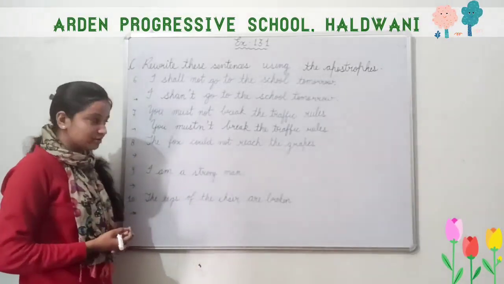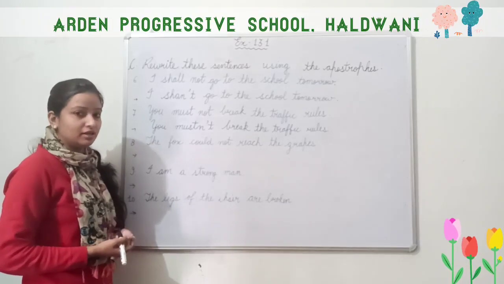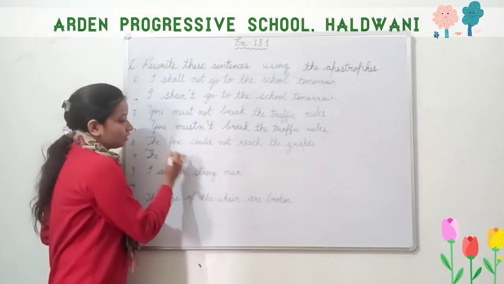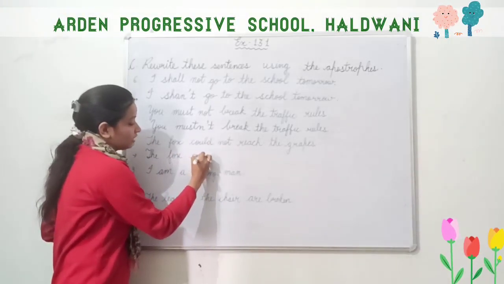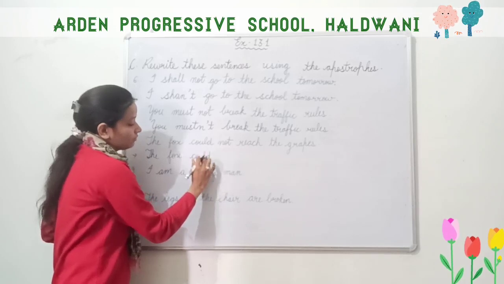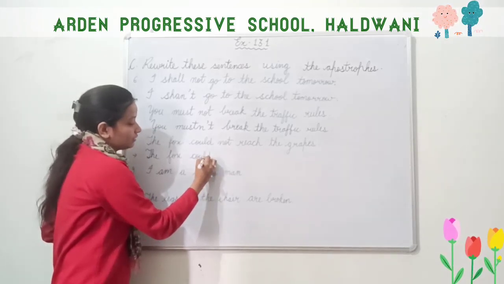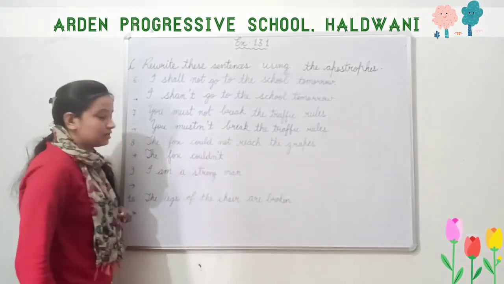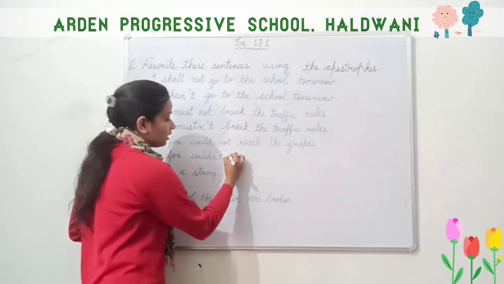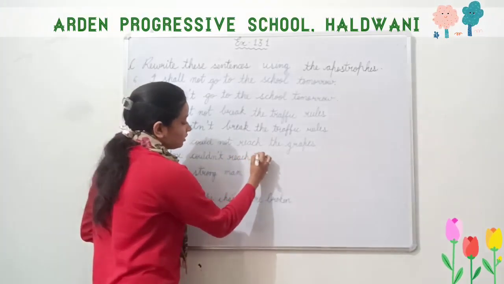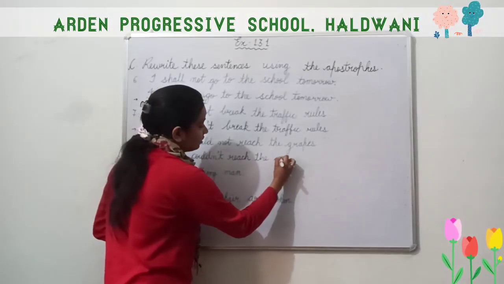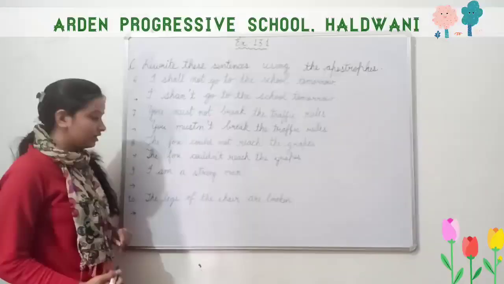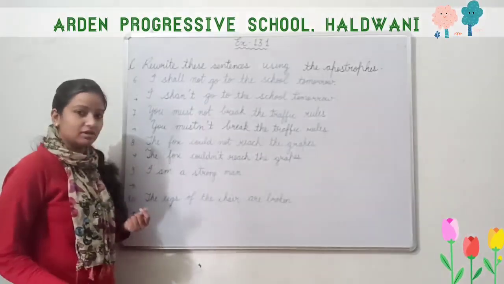Next is, the fox could not reach the grapes. So I know that the fox could not. So not is there. First write could, then N apostrophe T. Okay, couldn't reach, R-E-A-C-H, reach the grapes. The fox couldn't reach the grapes. So we have written, the fox couldn't reach the grapes.